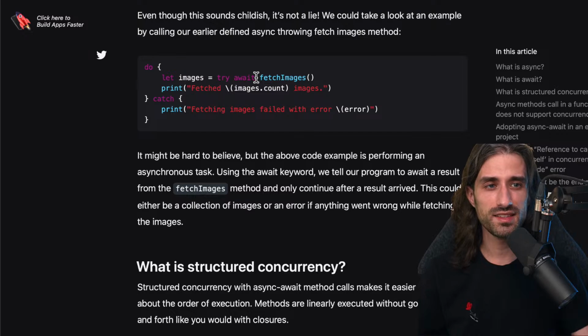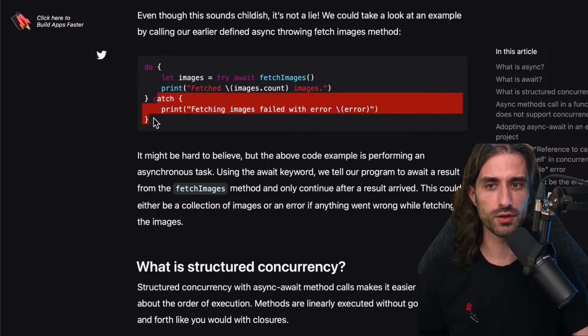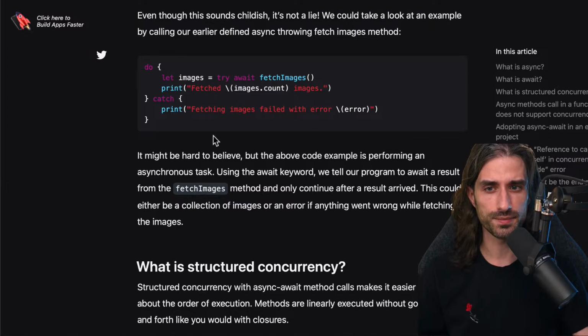And this way, it's very easy when you read code, especially for instance in a pull request, to know, okay, this is the line that can have this special behavior of either triggering the catch block or having the execution of the code be paused until the async function has returned.